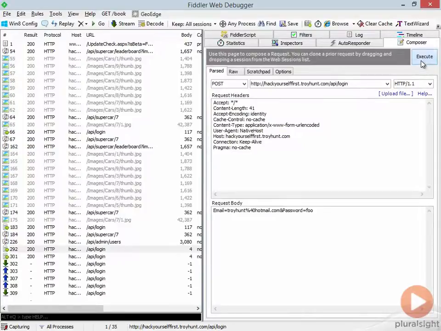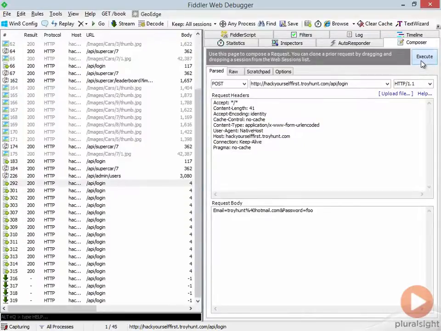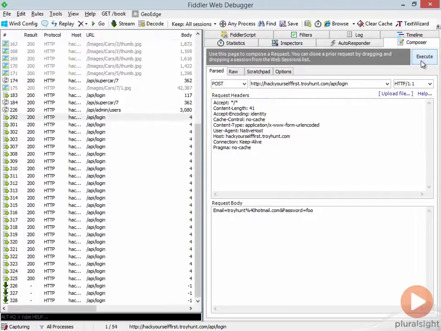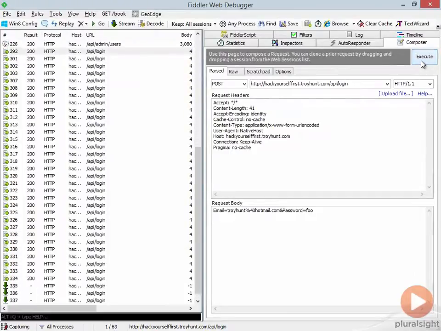Now if we jump back over to the Composer, we can test for brute force protection just by doing this. Click, click, click, click. We keep trying to log in. We keep getting a response of 4 bytes. We can sit here and do this all day. Keep going. We're going to see if at any point the server perhaps responds in a slower fashion or has a totally different response altogether.